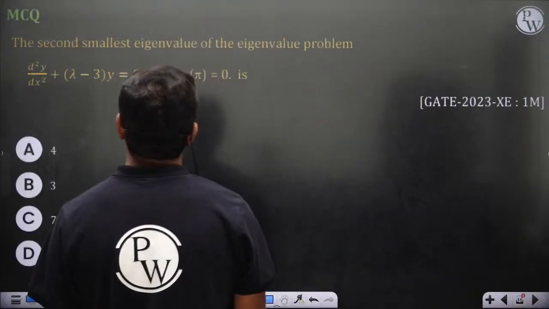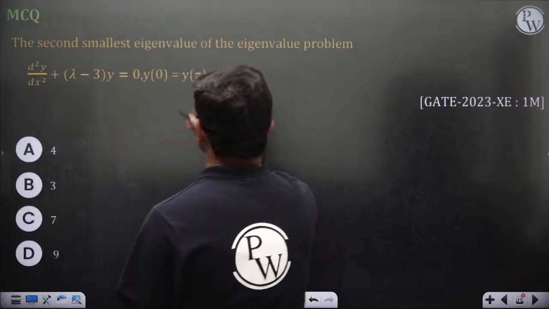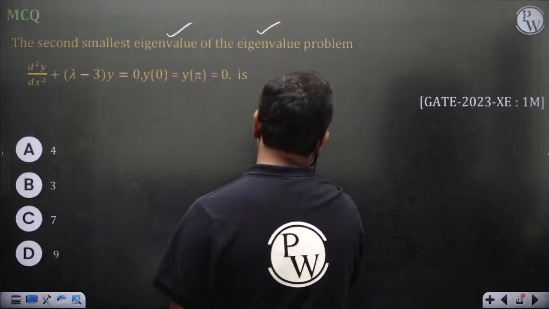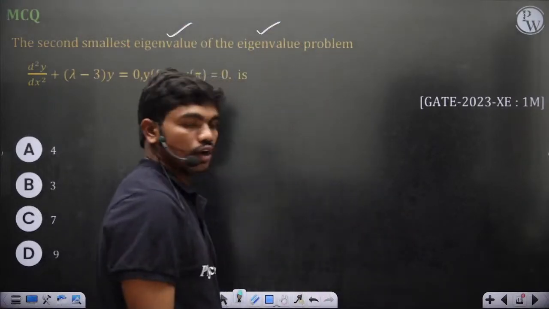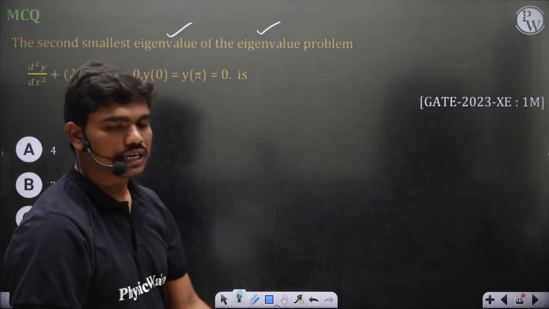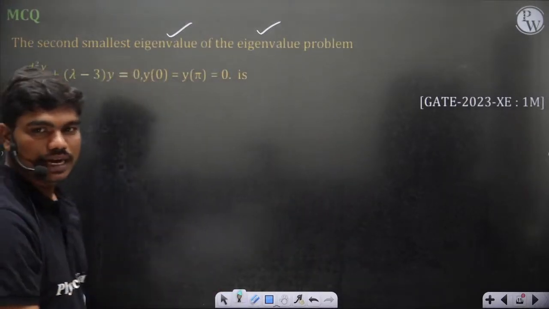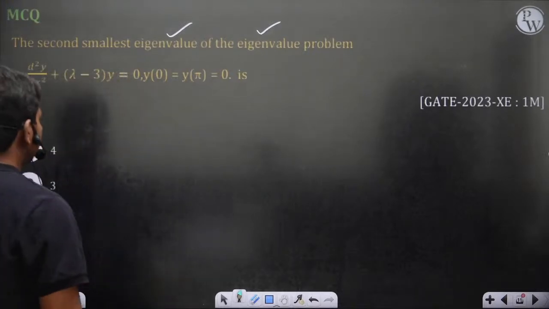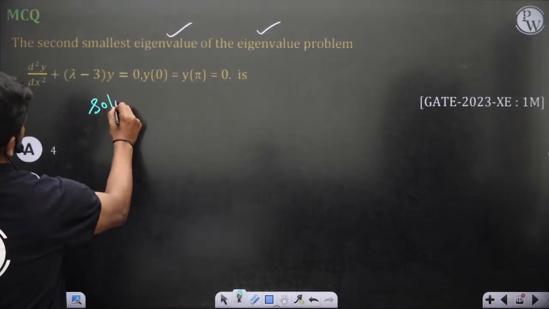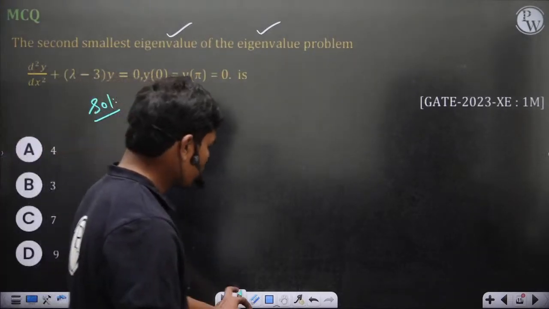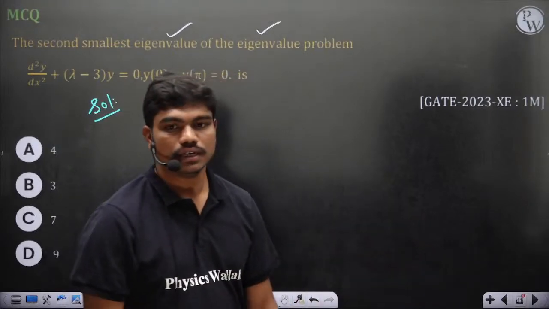So let's solve this. The second smallest eigenvalue of the eigenvalue problem. So these are the eigenvalue problems in differential equations. It's a very interesting topic. Basically in 2023, not last year but one year behind, they have asked these questions. In fact, this is one of my ISRO interview questions as well. So let's see what we can do about eigenvalue problems.